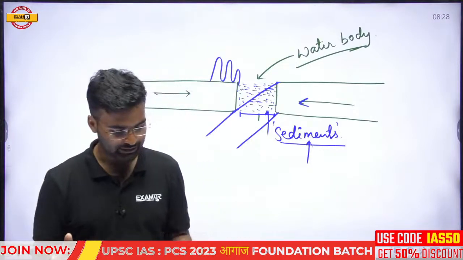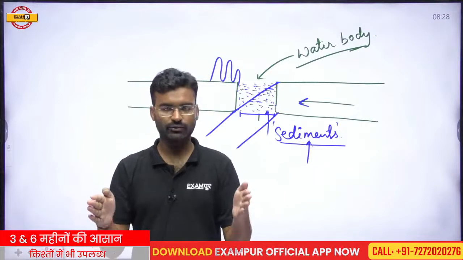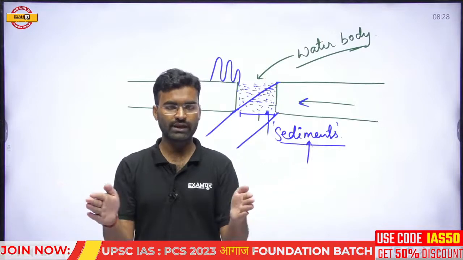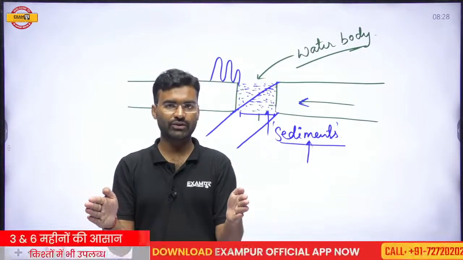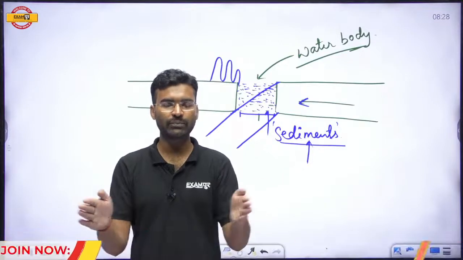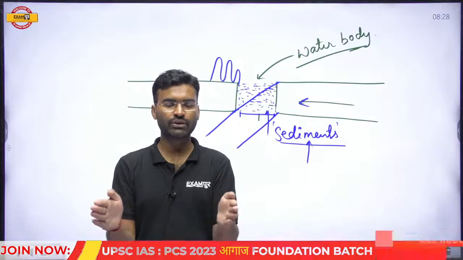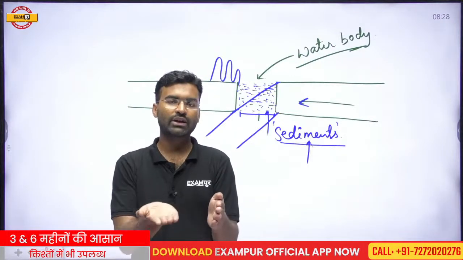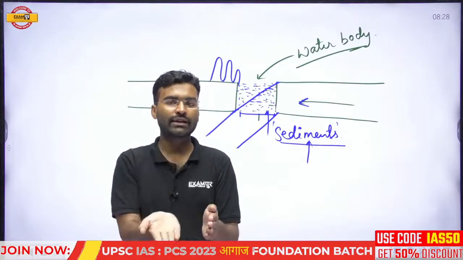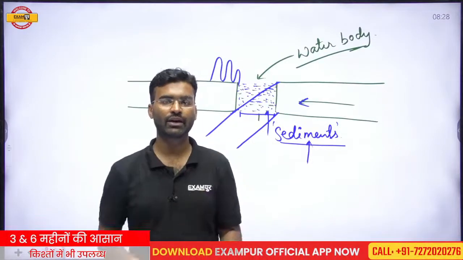Take a simple example. When we press our copy from both sides, take your notebook and press this notebook from both sides. If there is pressure working on the notebook from both sides, that means a compressional force is working on it. Then you look at the upper or middle section of that notebook: it starts to move upward. So a folding condition will be formed.